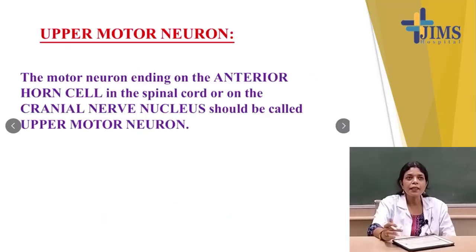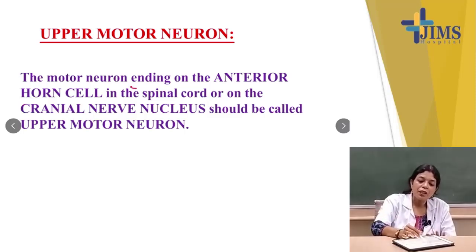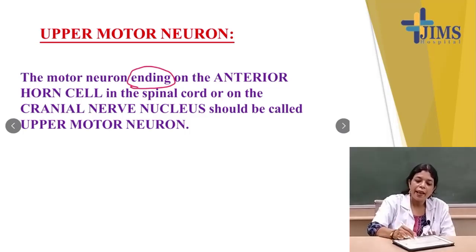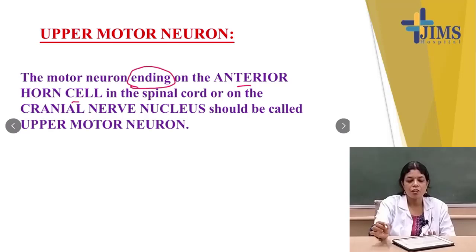And what is then the upper motor neuron? What is the meaning of upper motor neuron? For the lower motor neuron I circled the point where it was arising. This time for the upper motor neuron, I will emphasize the point that it is ending in the anterior horn cell in the spinal cord or the cranial nerve nucleus. That is called the upper motor neuron.